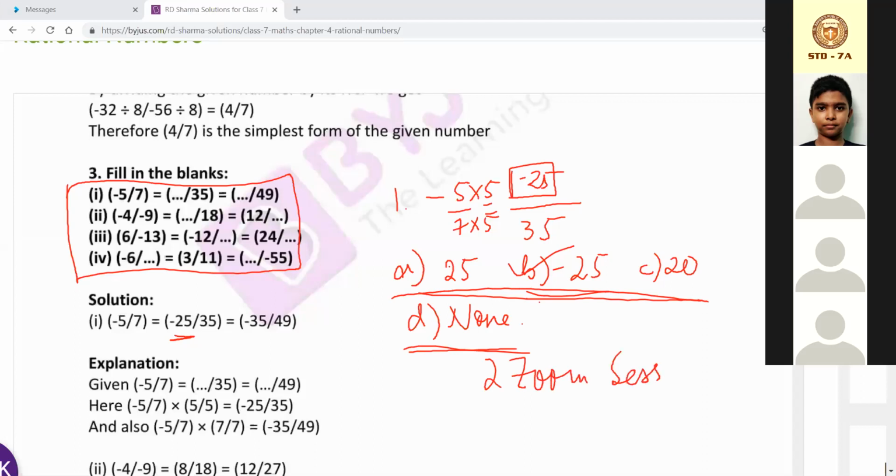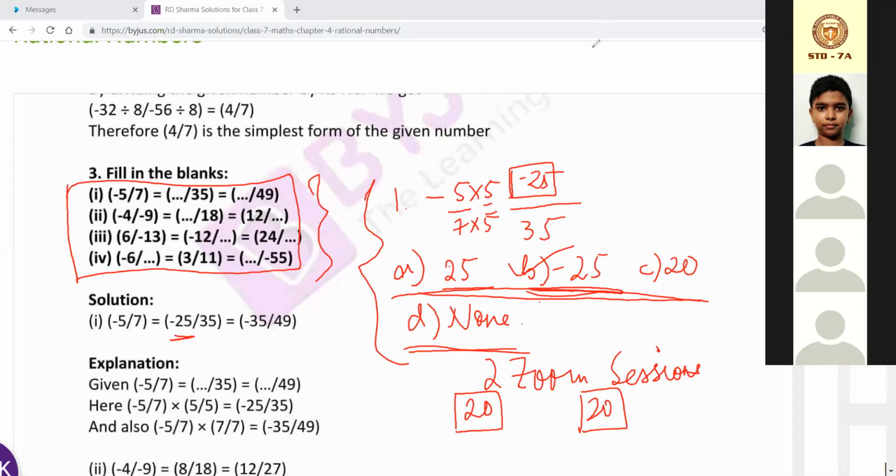Okay, again I'm repeating. I think that you have not attended your class. Within the first Zoom session, 20 questions we will show, and on the second Zoom session we will show the rest of the 20 questions. Okay, like this way we will conduct the exam. And the question I will frame, suppose I have to give the questions from here, how I will frame the question like this in the MCQ. Okay, answers will be given, but don't be puzzled. See here 25 is also there, also -25 is there, right? So we have to give the right answer, whether it is negative or positive.